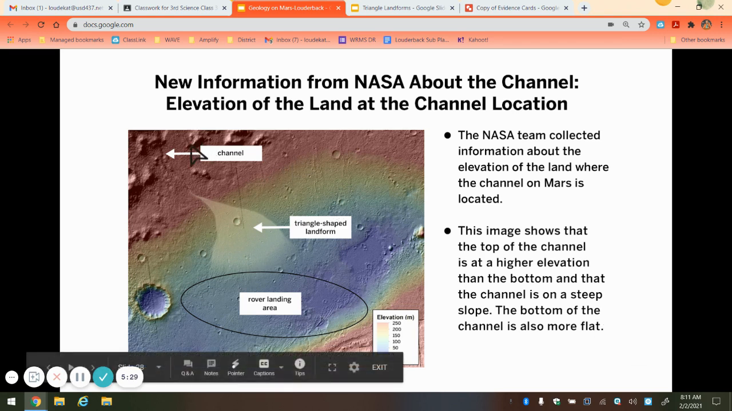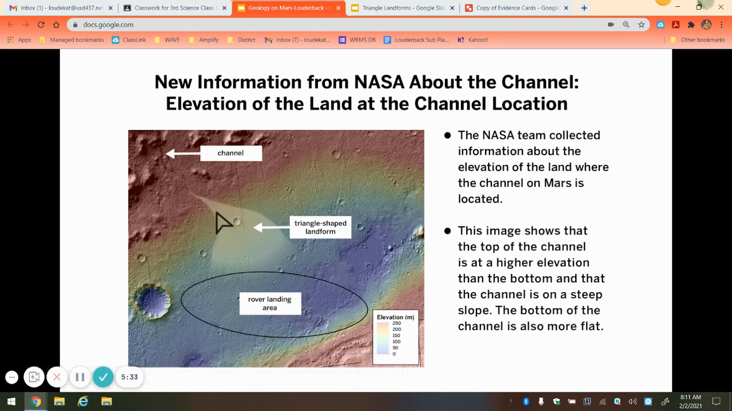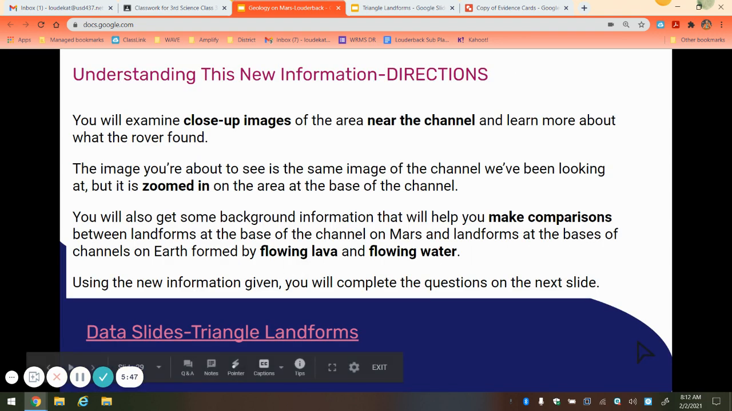So what this really is telling us is that the channel is going downhill, and as the channel goes downhill, when it reaches the bottom, where it's mostly flat, we get this triangle-shaped landform. That landform is going to be very important as we go out to our investigation. So what we're going to do today is we're going to take a closer look at that channel and triangle landform.